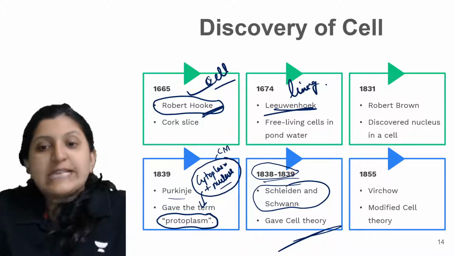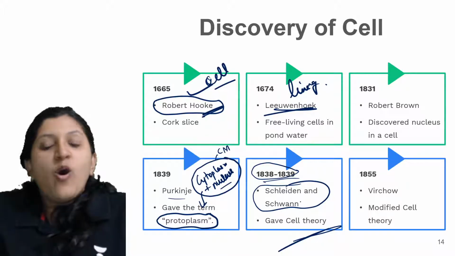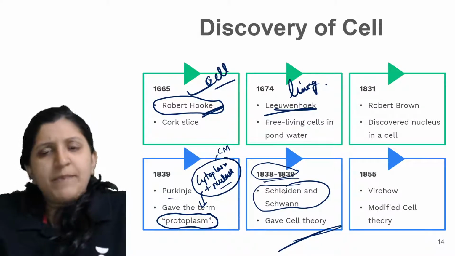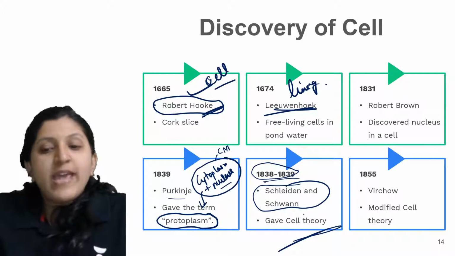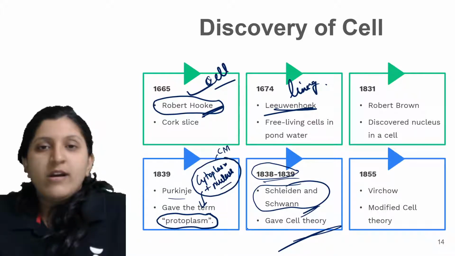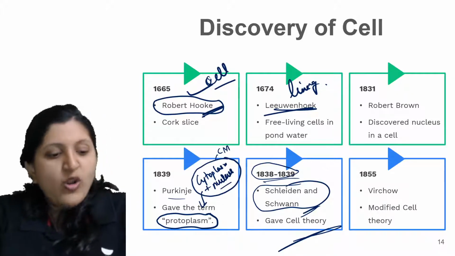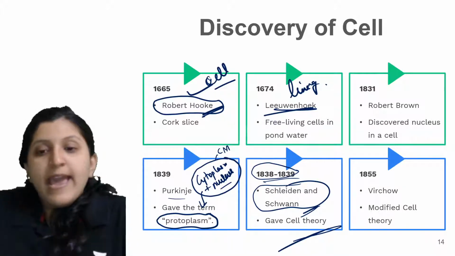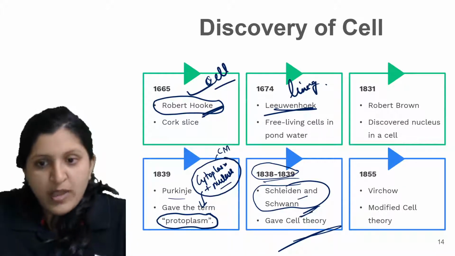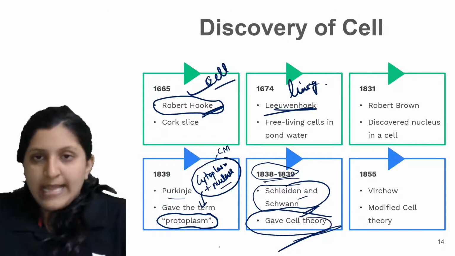Schleiden and Schwann said that all living organisms, whether plants or animals, are made up of living cells. All of them are made of cells, which we call the cell theory.